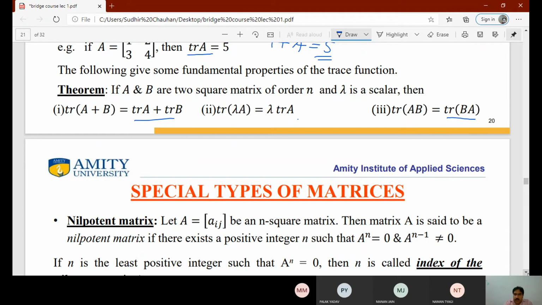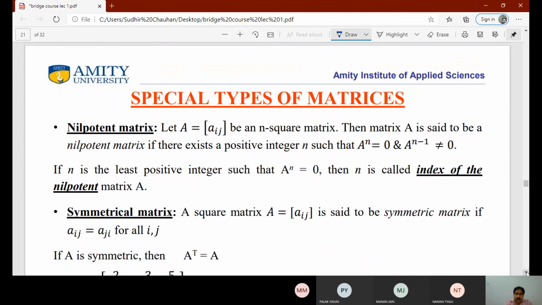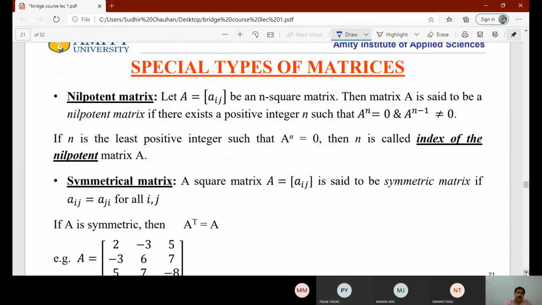Now we have some special types of matrices whose definitions we have to remember. Nilpotent matrix. Let A equal [aij] be an n square matrix, so it should be a square matrix. Then matrix A is said to be a nilpotent matrix if there exists a positive integer n such that A^n is equal to 0.